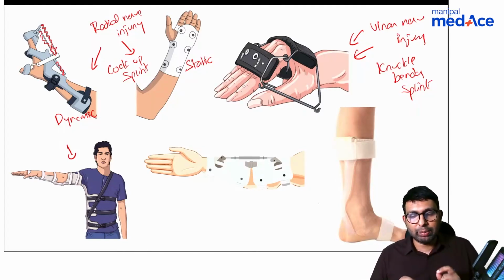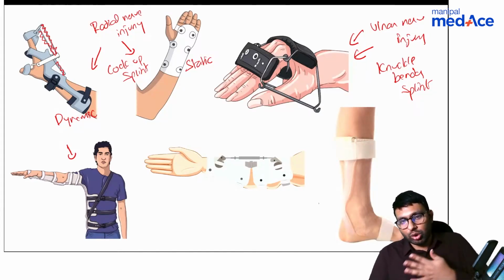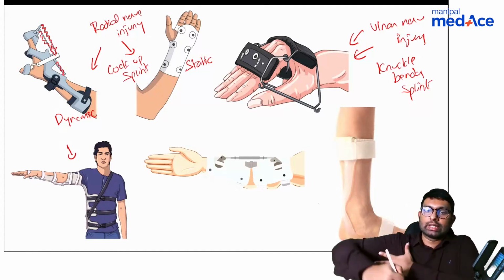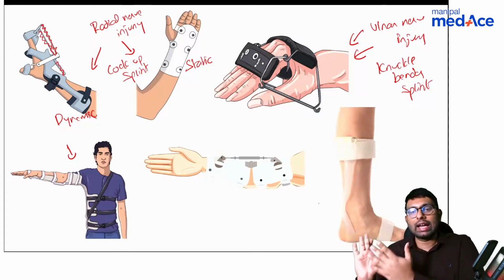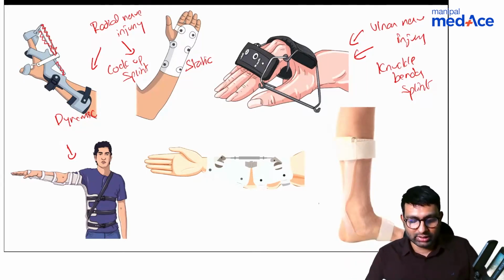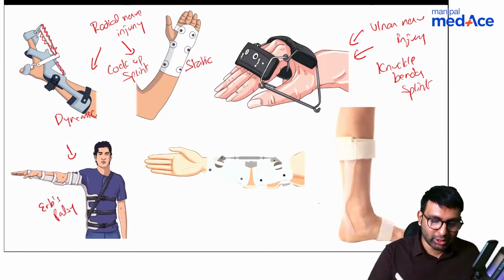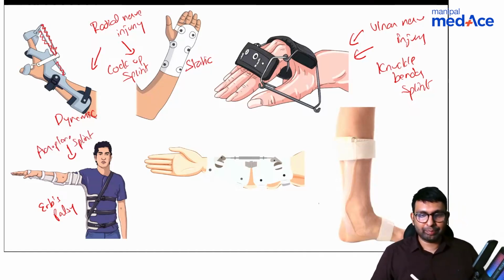What happens in brachial plexus injury, mainly Erb's paralysis, is that the hand goes into adduction, the shoulder goes into adduction. Now to counter that adduction and all the relative movements along with that, we have to use this aeroplane splint to keep the hand in some amount of abduction and external rotation. So that will counter the adduction of Erb's paralysis. So this is mainly used in Erb's palsy, and because the hand looks like an aeroplane, we call this an aeroplane splint.